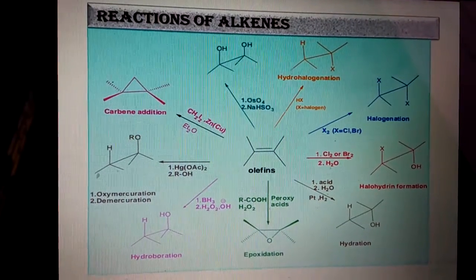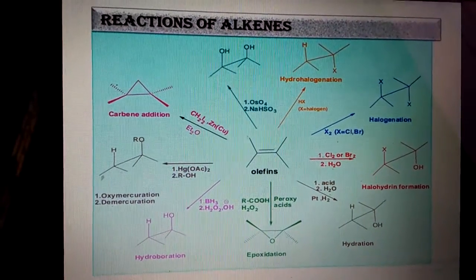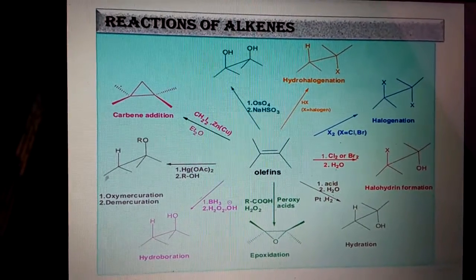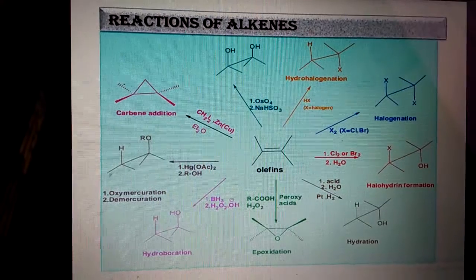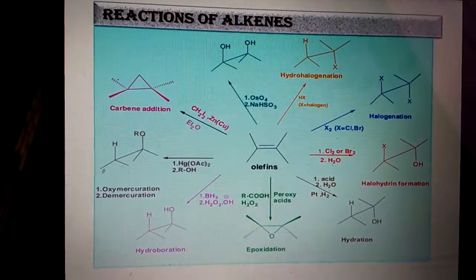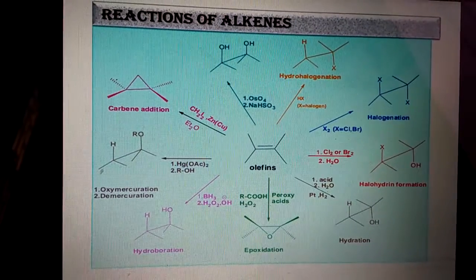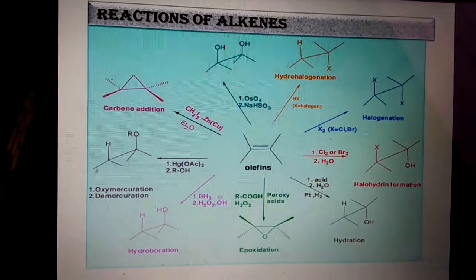Then epoxidation reactions with H2O2, peroxides or peracids, give the epoxidation product. The next one is hydroboration, which gives alcohols.